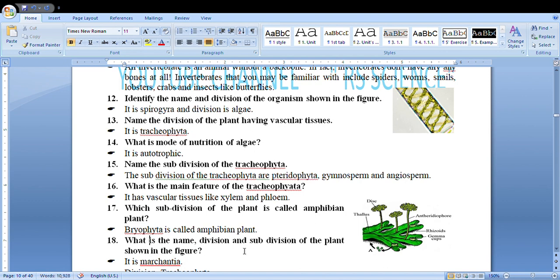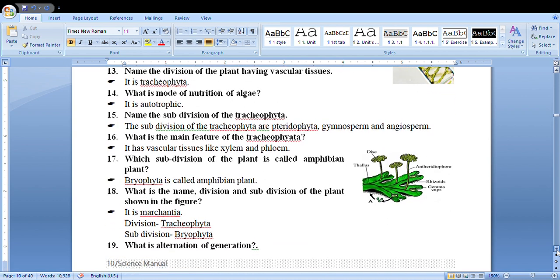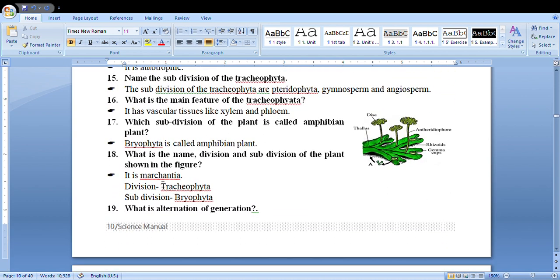What is the name, division and subdivision of the plant shown in the figure? This plant, what is this plant? It is Mertensia. Its division is Tracheophyta and subdivision is Bryophyta.